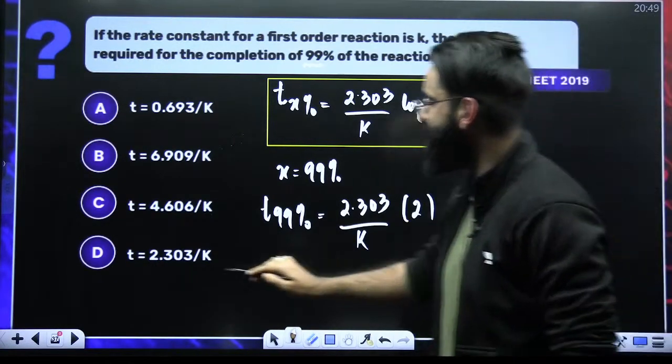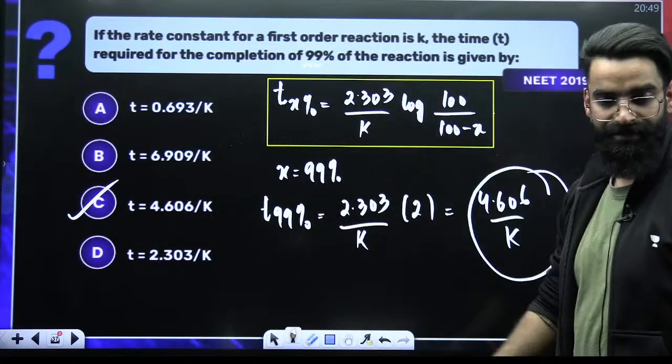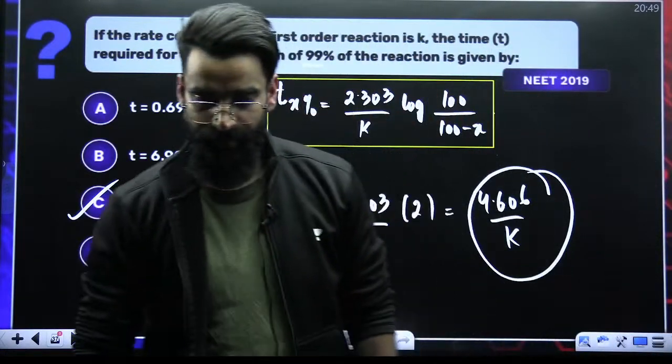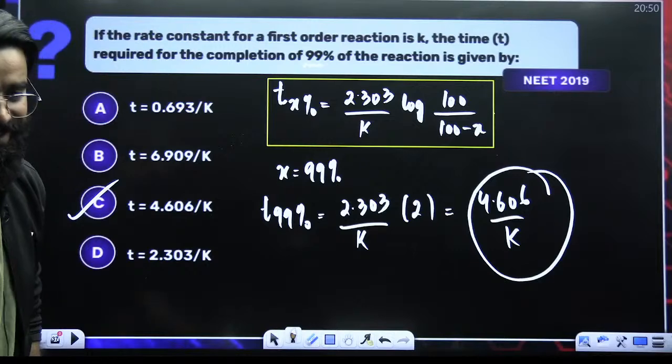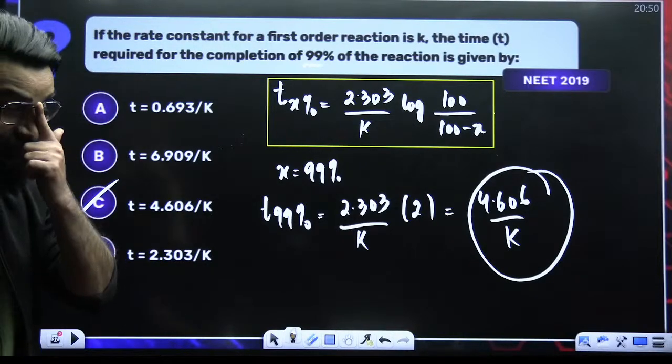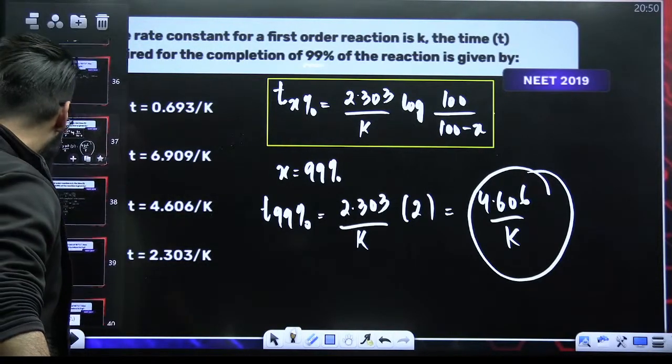Is there any option like this? 4.606 divided by K. This is the correct answer. Perfect. I can see the majority of the students have already come up with the answer. That's amazing. That's great. Moving on to one more.